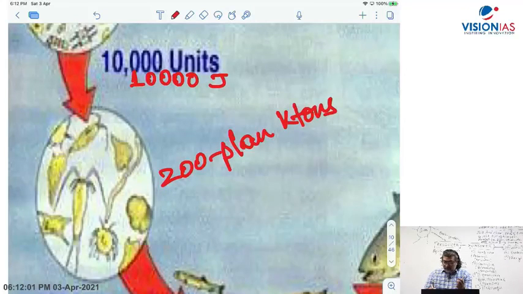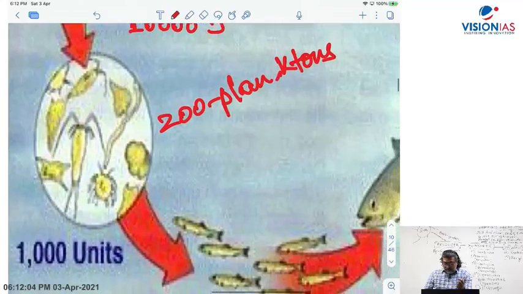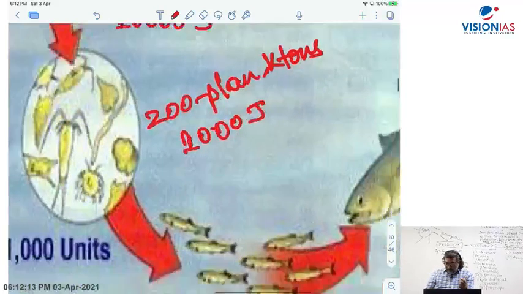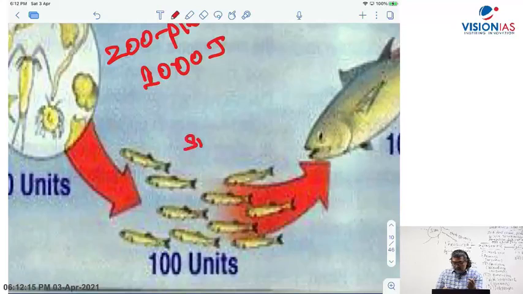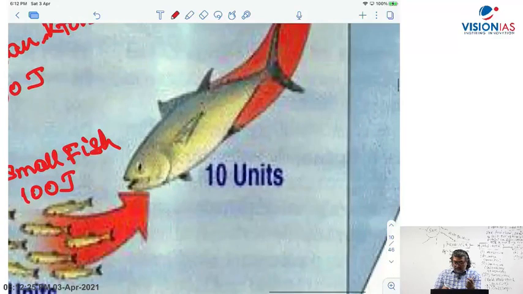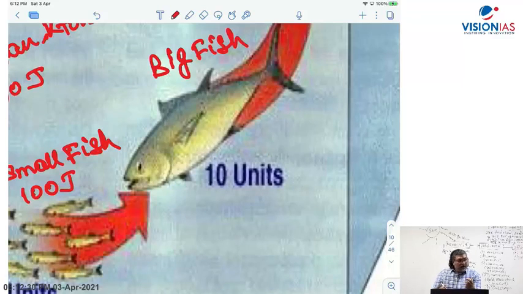Now zooplanktons here, how much will you get there? Zooplanktons will get only 1,000 joules. Then let's say a small fish. So how much will it get? 100 joule. Then let's come to the big fish. How much will it get here? Only 10 joule. 100 joule now becomes 10 joule.